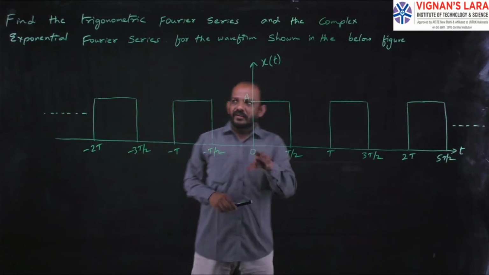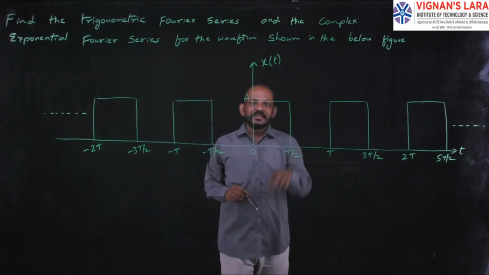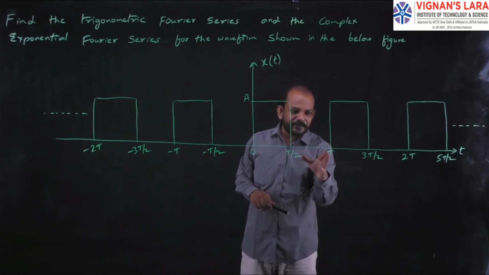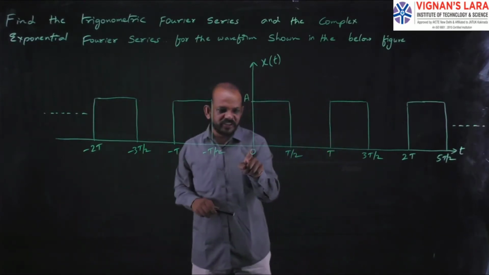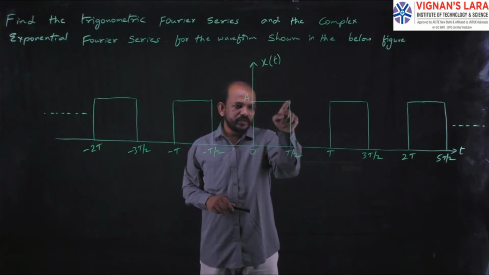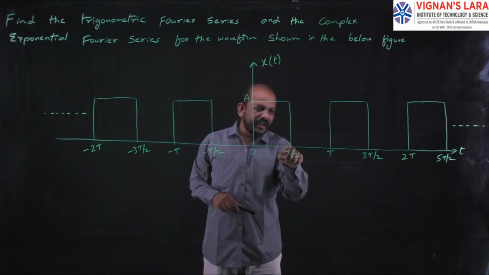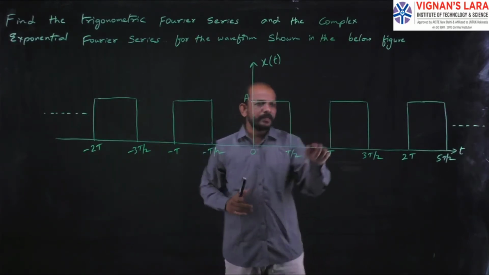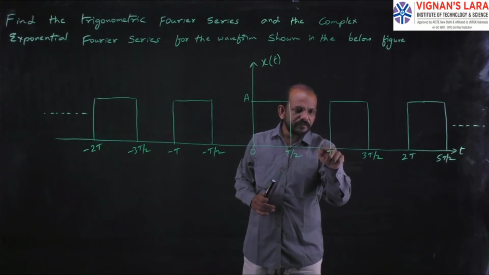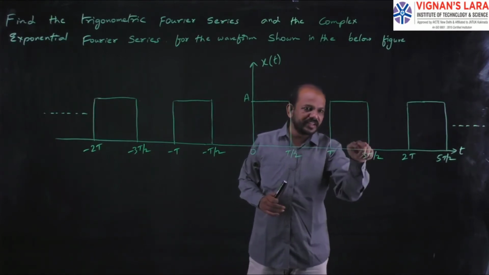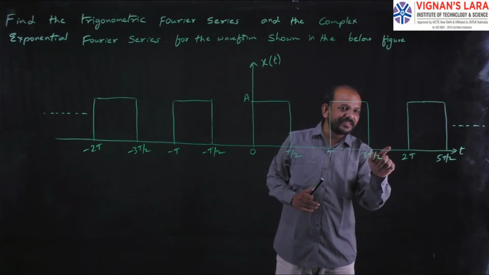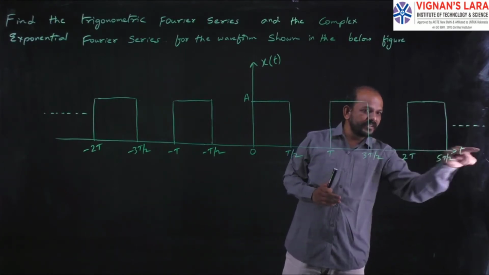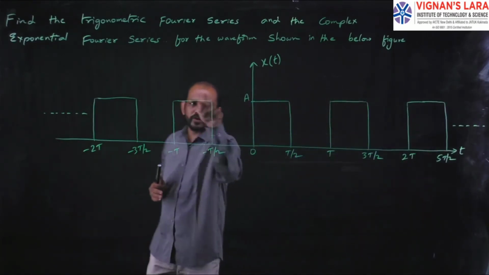On seeing the waveform, we can say that this waveform is a periodic waveform with period capital T. How do you say that? From 0 it is starting the waveform. From 0 it's half cycle and there is no signal for the next half cycle. This is a full cycle, one time period. After T, again for half cycle we have a signal, and for the remaining half cycle of the next cycle there is no signal. So that is repeating. Half cycle present, half cycle absent. Here also we have the half cycle and there is no half cycle.